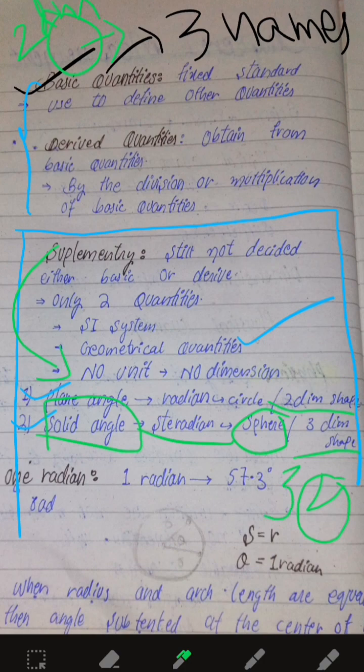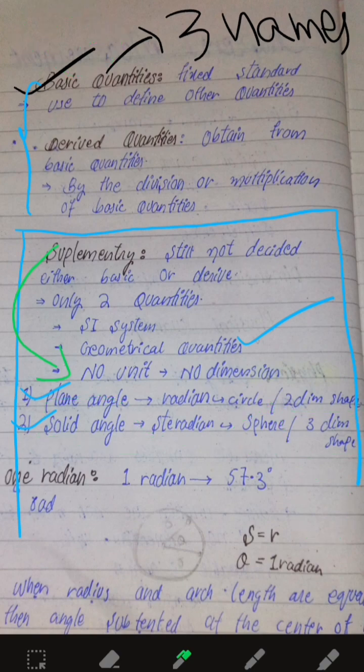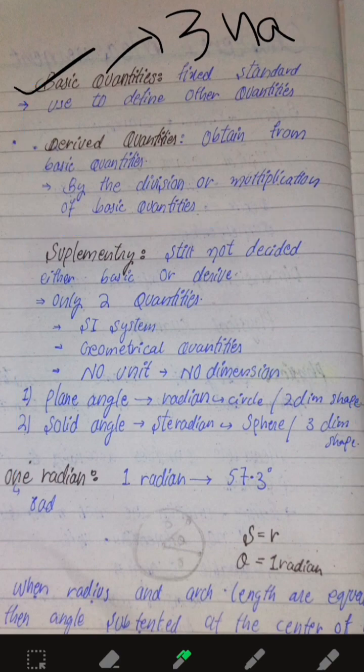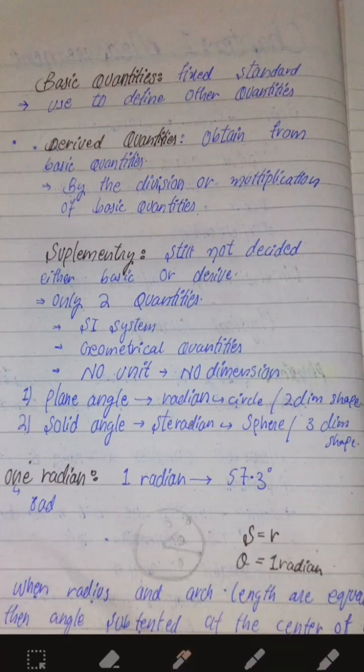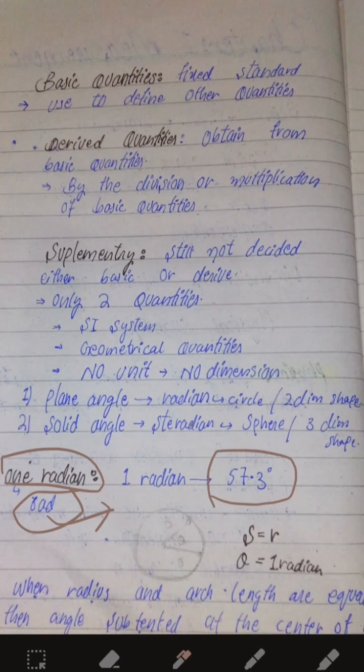Now the unit of plane angle is radian, the shape is a circle and it is two dimensional. The unit of solid angle is steradian, the shape is a sphere and it is three dimensional. Now let's discuss 1 radian, and after that we will discuss 1 steradian. First of all, 1 radian, which you can also write as 1 rad, is equal to 57.3 degrees.